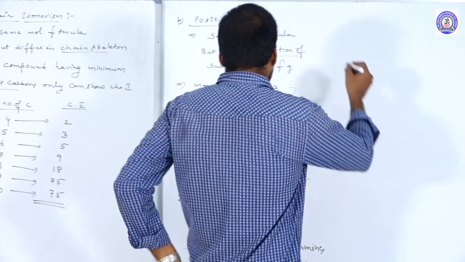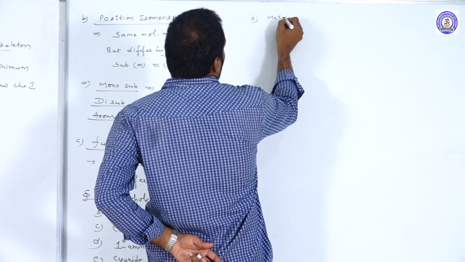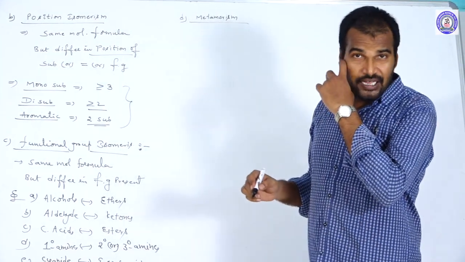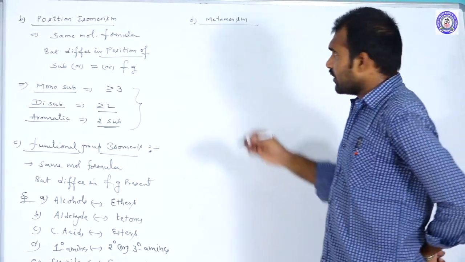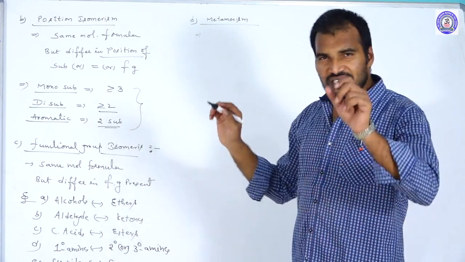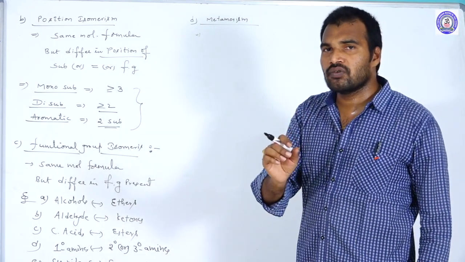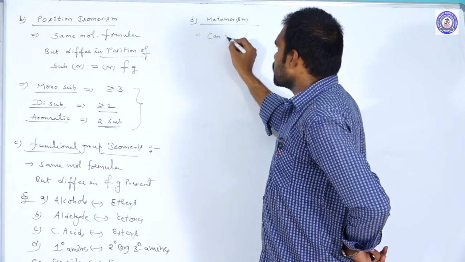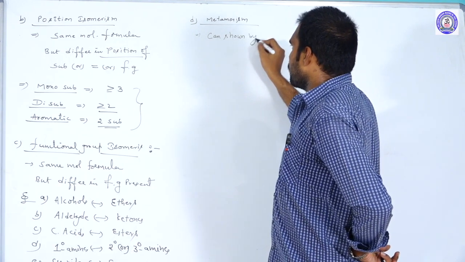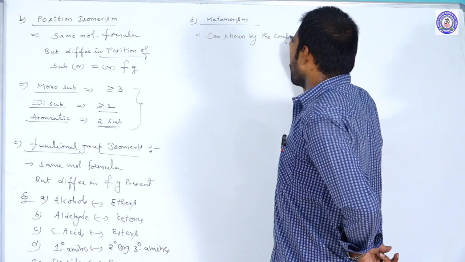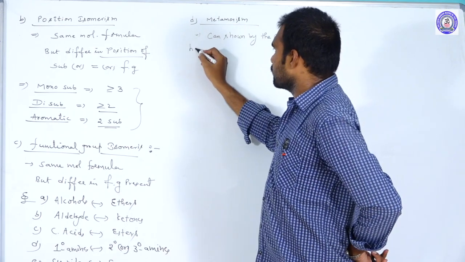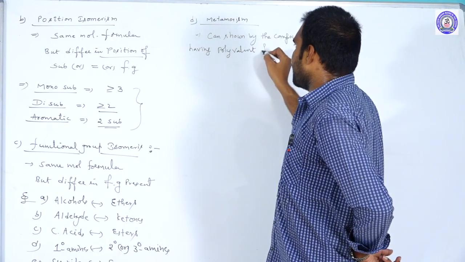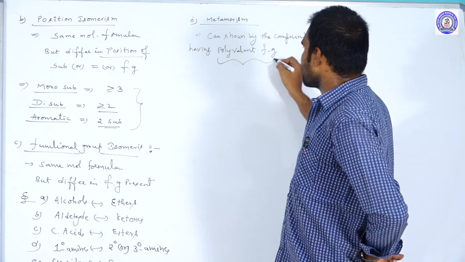Next one, metamers. What are metamers? And one more thing, the first point you should remember about metamerism is that this isomerism can be shown only by compounds having polyvalent functional groups. What functional groups come under polyvalent?